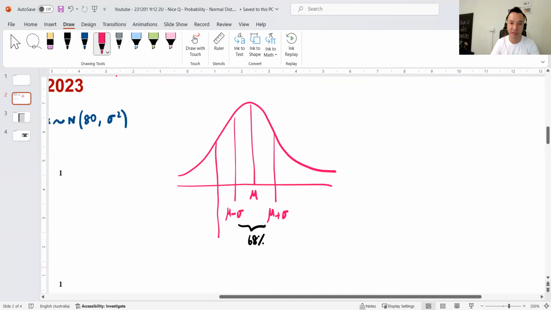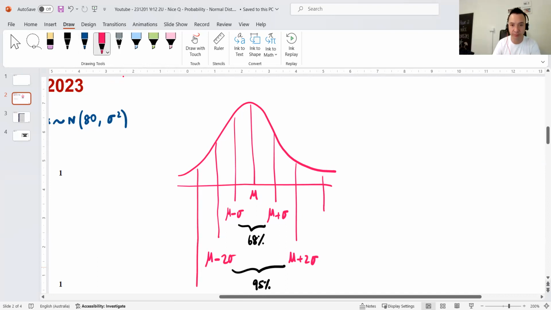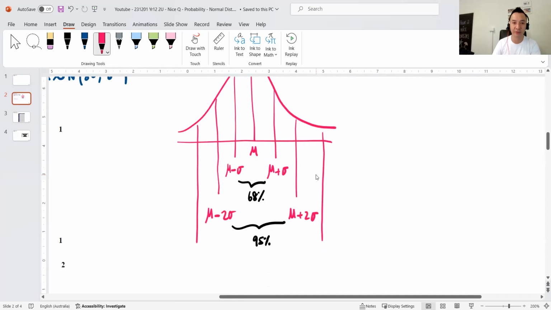Within two standard deviations, I should have 95% of all scores. And then within three standard deviations, so mu minus 3 sigma to mu plus 3 sigma, I should have 99.7% of all scores.